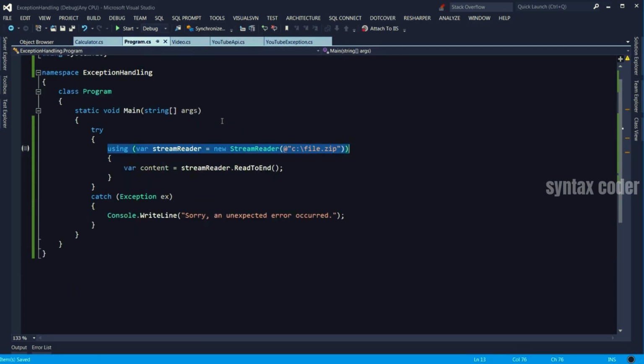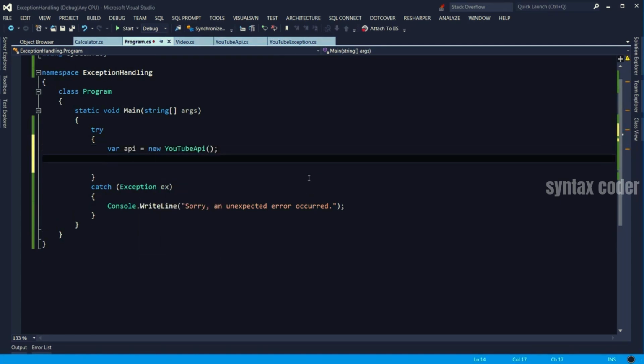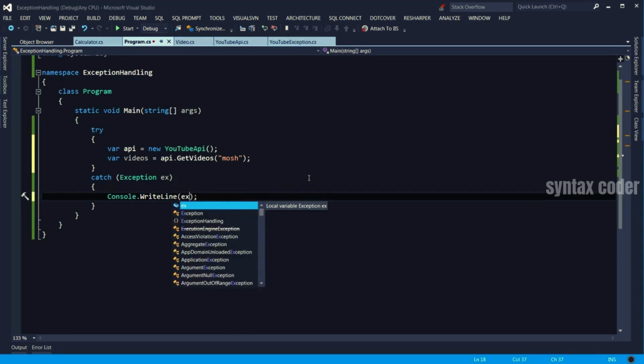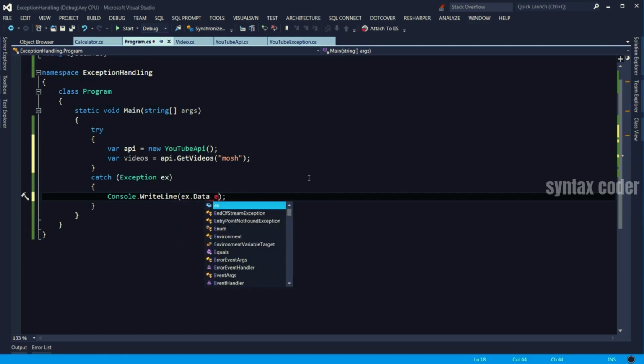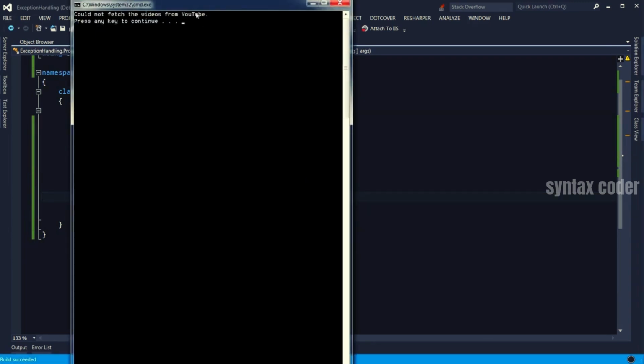Let's go to our program. And in the try block, let's create an instance of YouTube API and call the get videos method. And pass my name here. Sorry, var videos equal that. Now what we can do here is that exception would essentially be a YouTube exception. So if I display the message for that, let's see what happens. Run the application. Could not fetch the videos from YouTube.